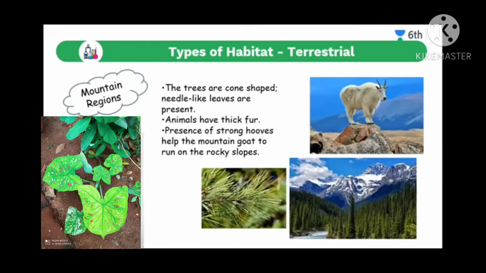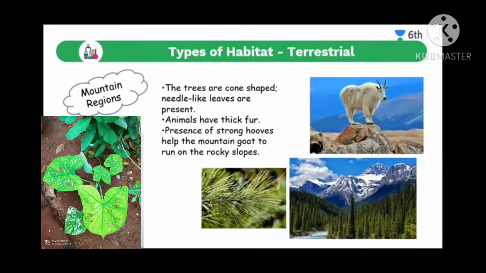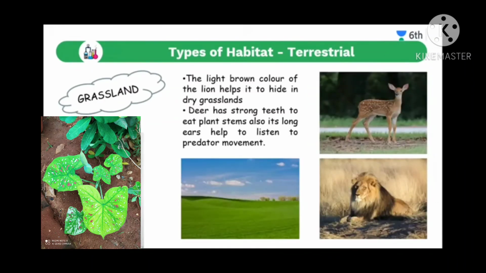Next one is mountain regions. You already know about mountain regions, you have learned this in your previous class also. Mountain regions means polar regions. Here the trees are cone shaped, needle-like leaves are present, meaning it is always very cold in climatic conditions, so the trees are in cone shape. Whenever the snow falls on it, it will easily slide off the plant. Okay, and animals have thick fur, and the presence of strong hooves helps the mountain goat to run in rocky places.